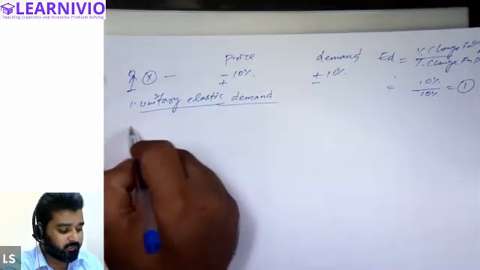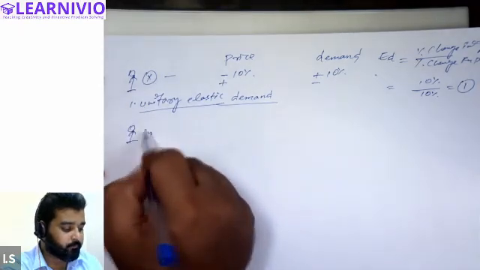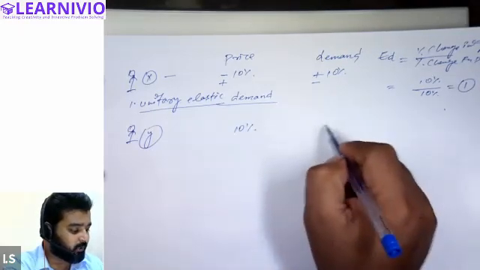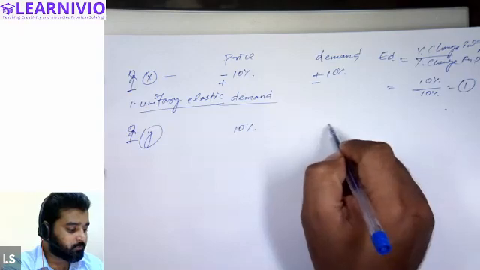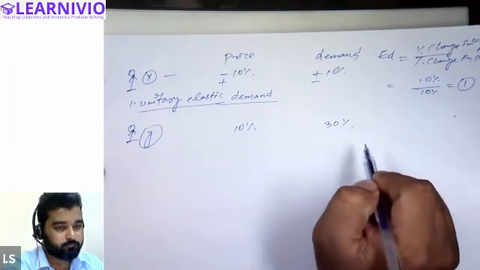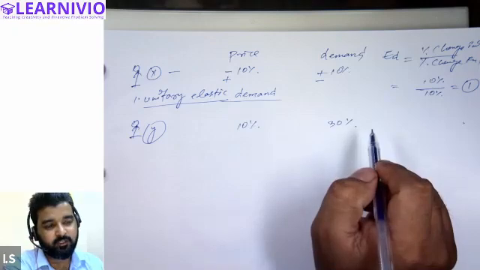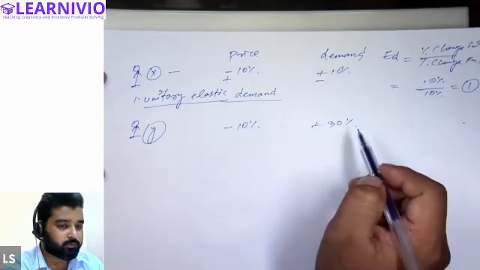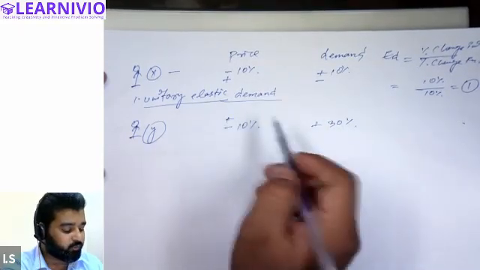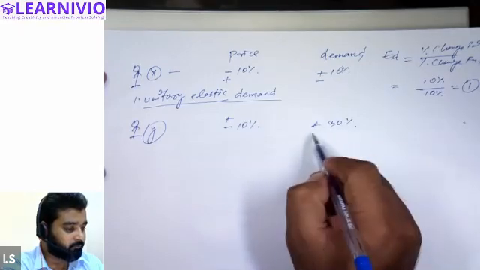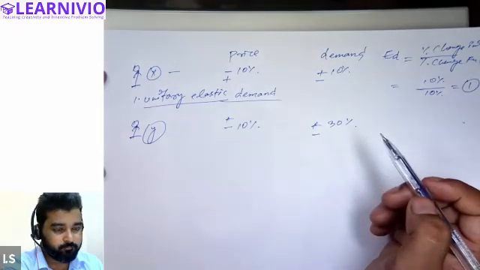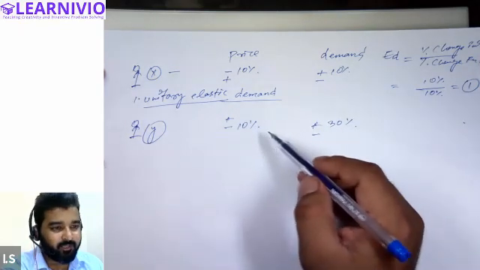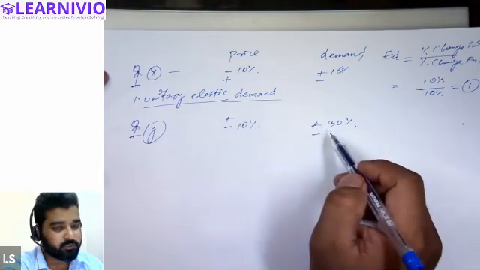But there is a different customer. When price of the commodity changes by 10%, this customer changes his demand by 30%. He basically reacts 3 times to the change in price. When price declines by 10%, his demand increases by 30%. When price of the commodity increases by 10%, demand of the customer decreases by 30%. So demand is more responsive to the price. In fact, in this case, demand is 3 times responsive to the price.